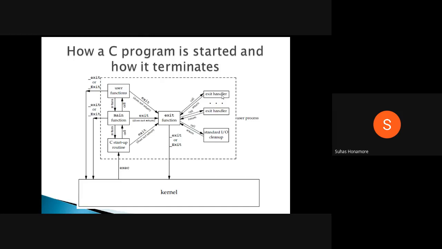Or if any interrupt is coming, for that you can write the corresponding function here. So after executing all the exit handlers, IO related cleanup will happen, that is finally. After that, underscore exit will be called, then we will go to the kernel.